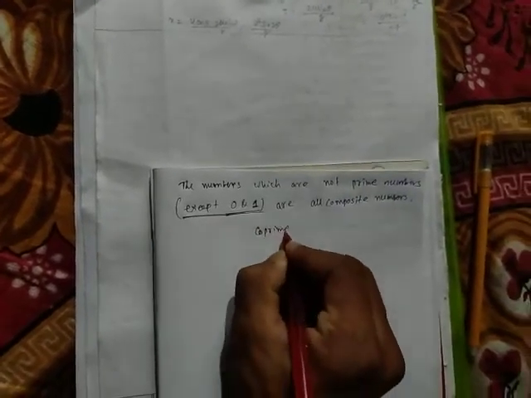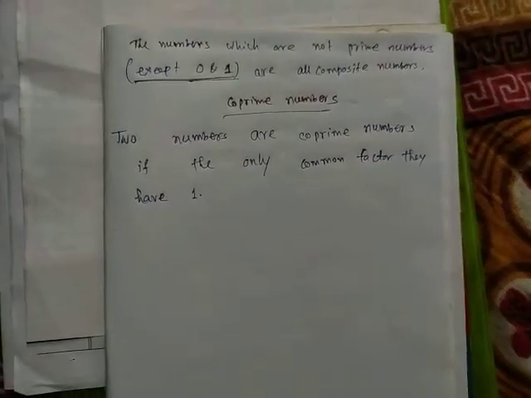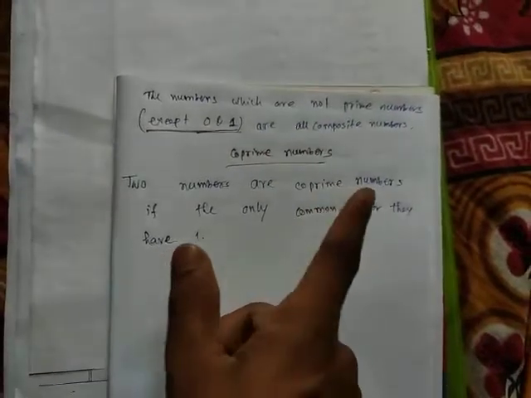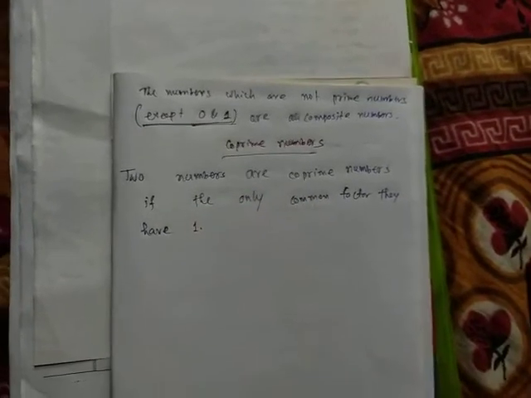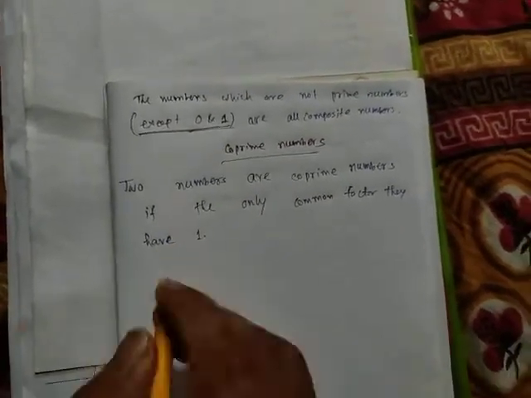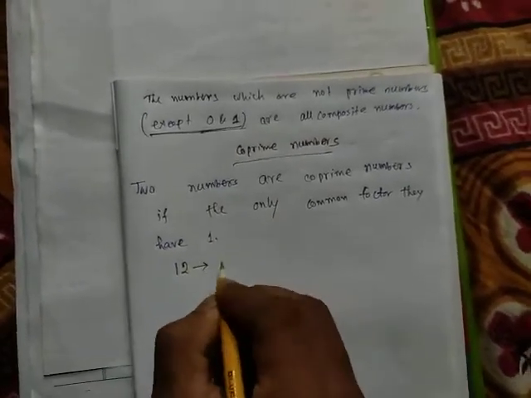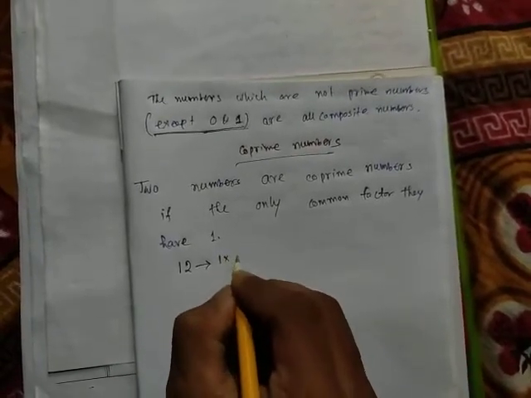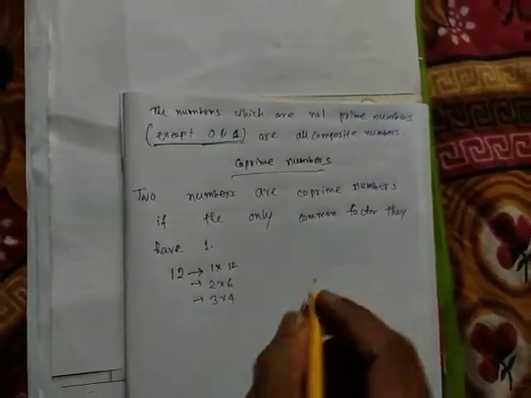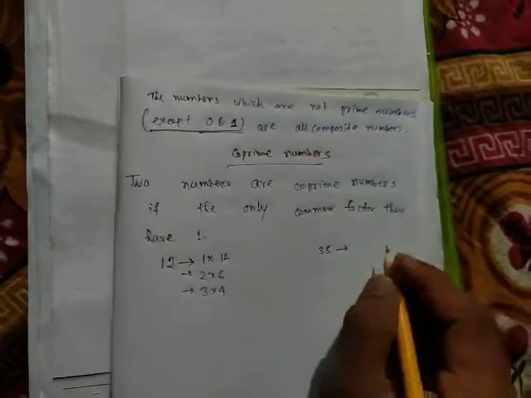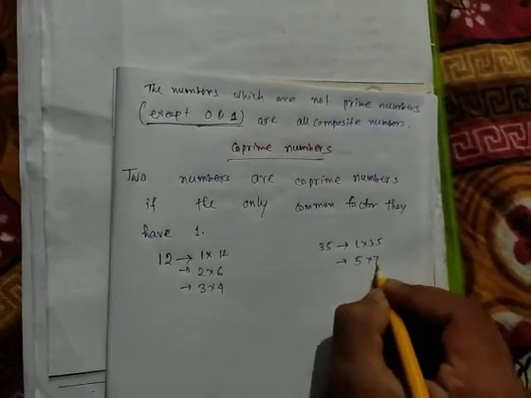Next is co-prime numbers. First see the definition. Two numbers are co-prime numbers if the only common factor they have is 1. First I am giving the example, then you will be clear. Suppose there is a number 12. We can write 12 is equal to 1 into 12, or 2 into 6, or 3 into 4. We have another number 35. 35 is equal to 1 into 35, or 5 into 7.